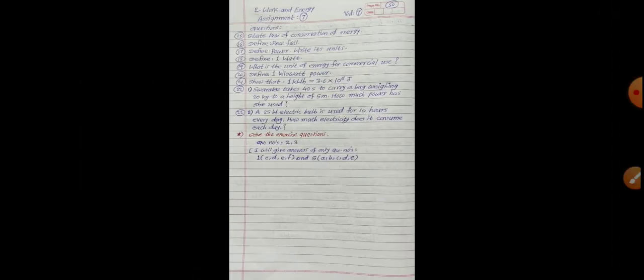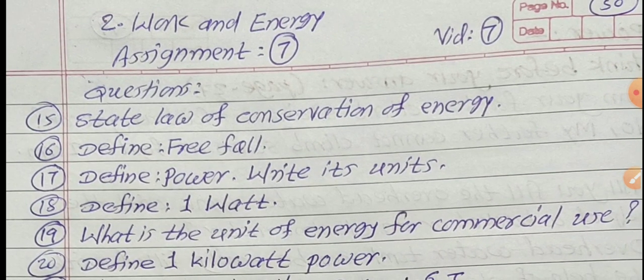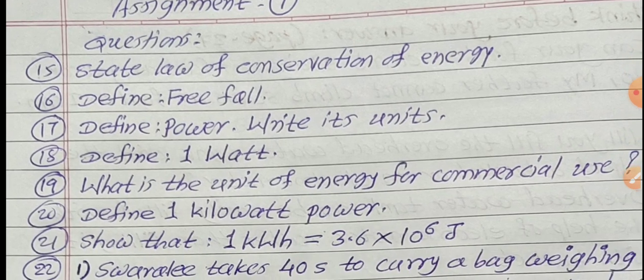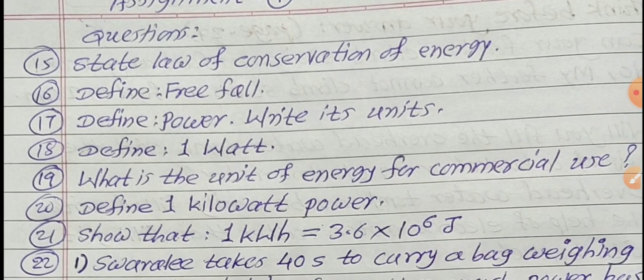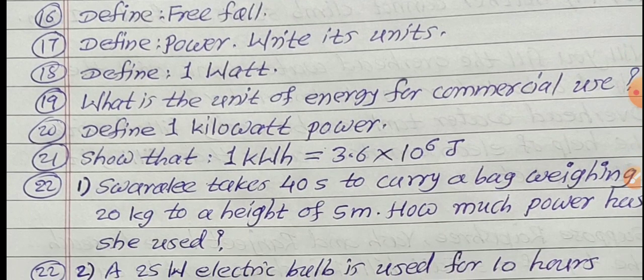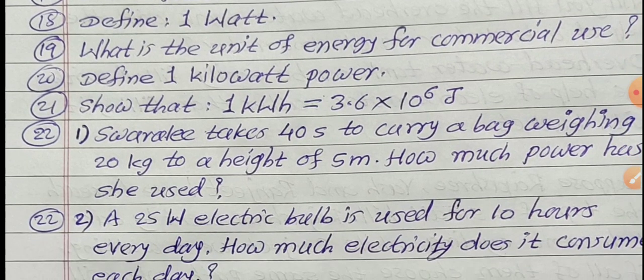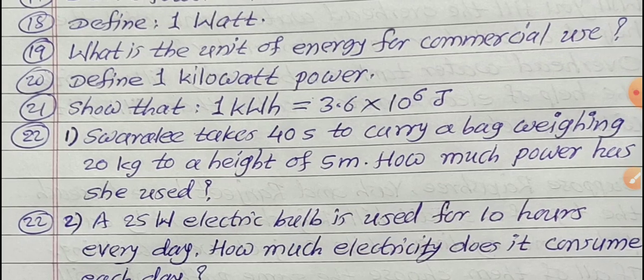Now, your assignment number 7, some questions are given for you related to video number 7. State law of conservation of energy. Continue question number 16. Define free fall. Define power, write its units. Question number 18. Define 1 watt. 19th question. What is the unit of energy for commercial use? Next, define 1 kilowatt power.